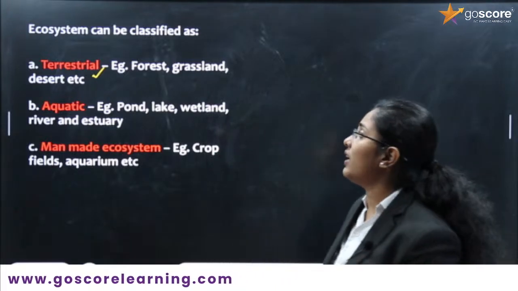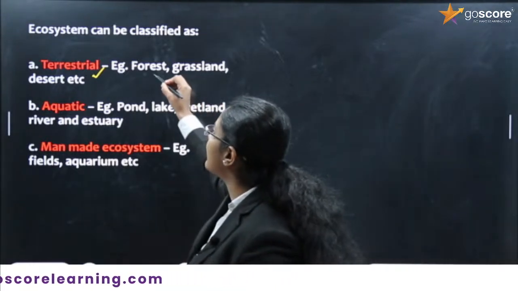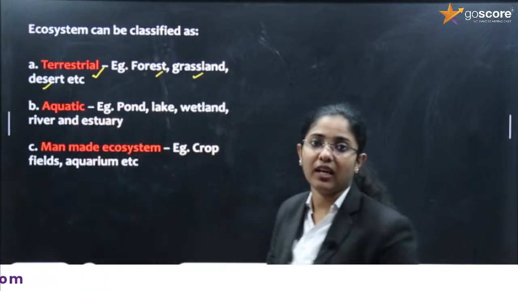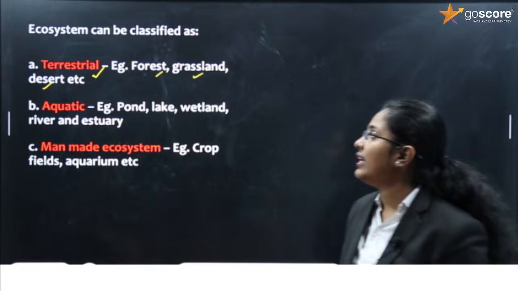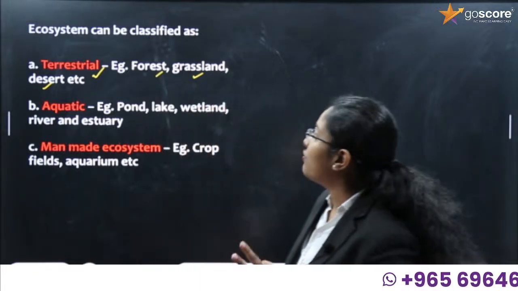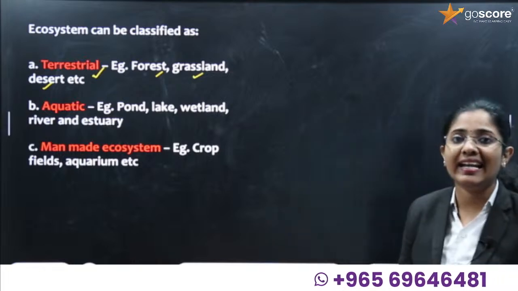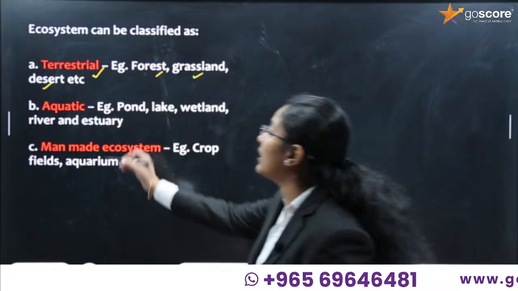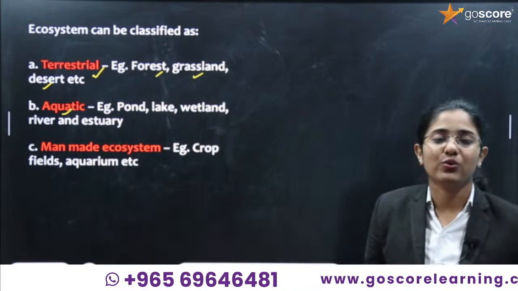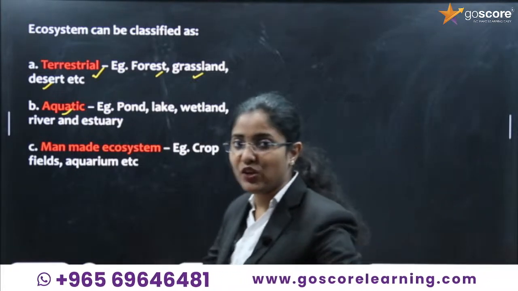So in terrestrial ecosystem, we can see examples such as forest, grassland, and desert. Okay, next ecosystem, what is the next ecosystem? It is the aquatic ecosystem, where there is rich water.